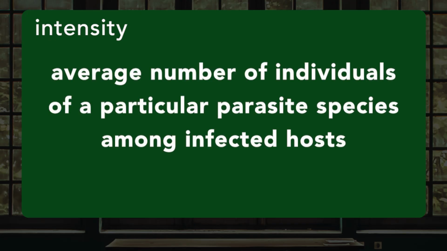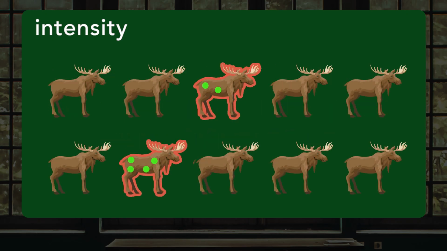Average intensity is a different metric. Bush and colleagues define it as the average number of individuals of a particular parasite species among the infected hosts. So intensity doesn't concern itself at all with uninfected hosts. It just looks at those that are infected. In this case, we have 2 ticks on one moose and 4 in another. If we want to get an average, we add 2 and 4, divide by 2, and we wind up with 3. So 3 is our average intensity. On average, each infected moose in this population has 3 ticks.